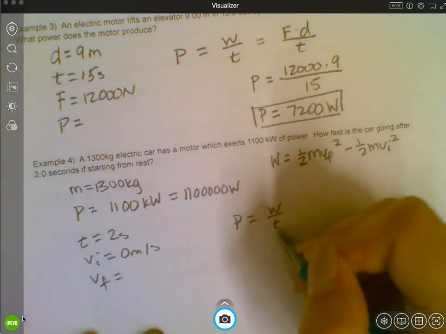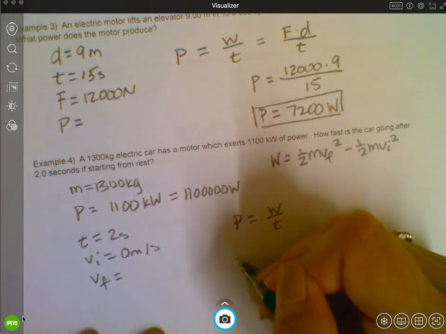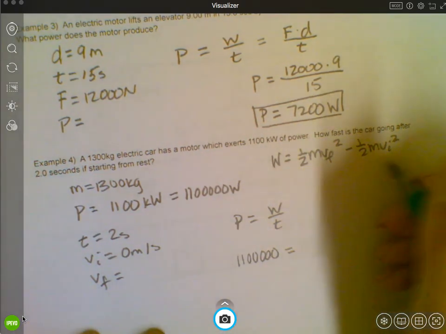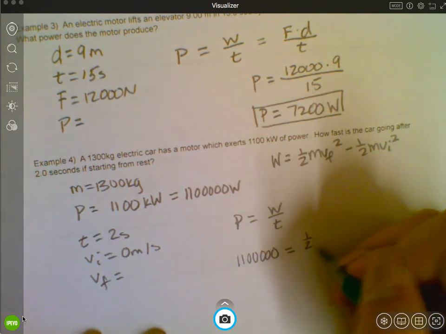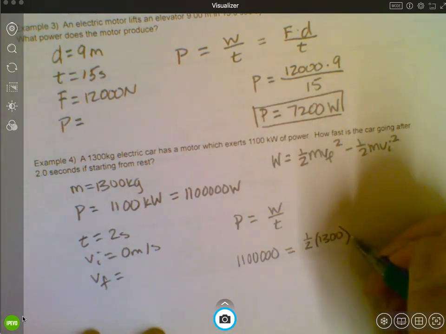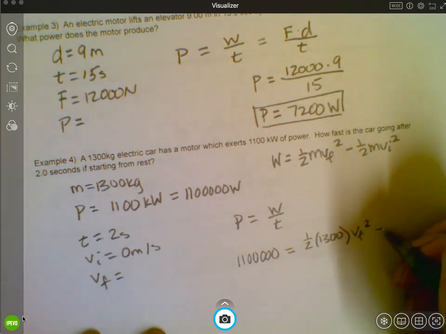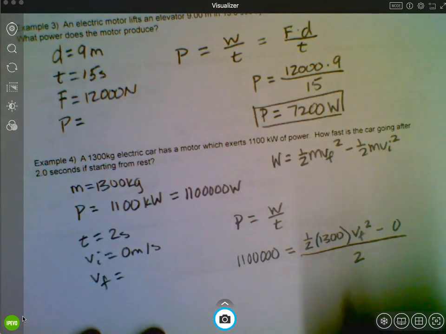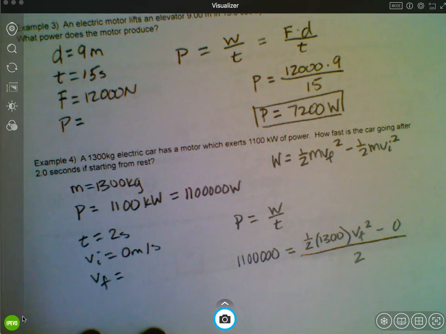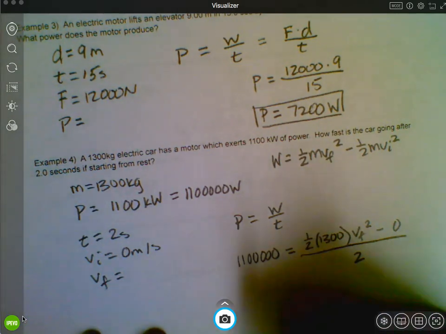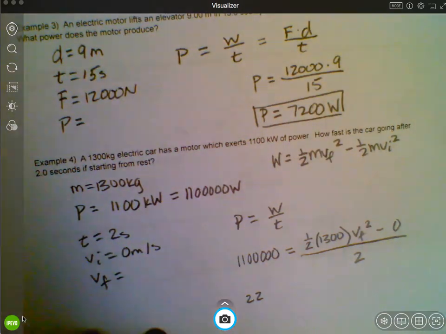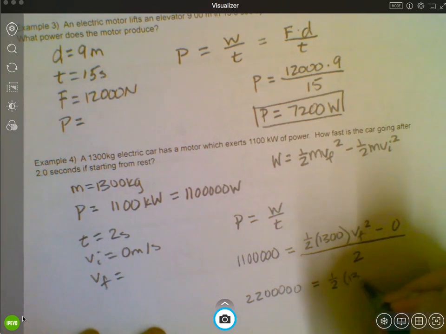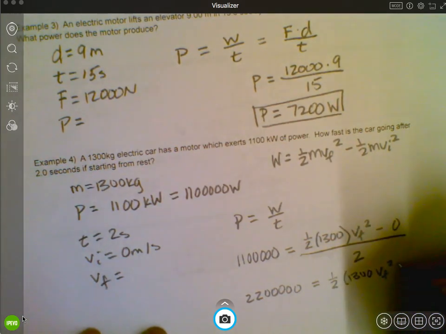So if power equals work over time, then power, which is 11 with 5 zeros, equals this. We'll plug this in. Our mass is 1,300. V final is what we're looking for. Minus, starting from rest, so this is just going to be 0 over 2. So I'm going to multiply by 2. Okay, so I get 22 followed by 5 zeros equals 1/2 times 1,300 VF squared.